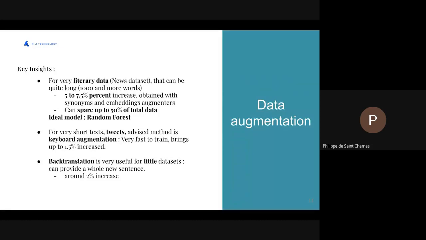So that were BBC and hate speech data sets, that has this strength of being able to create a whole new sentence.